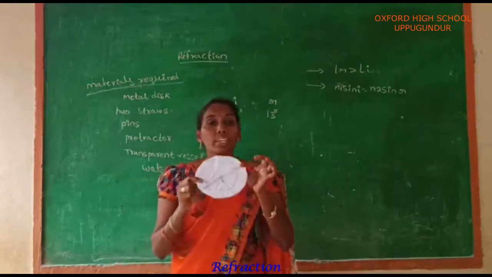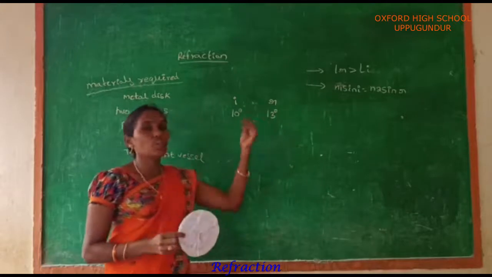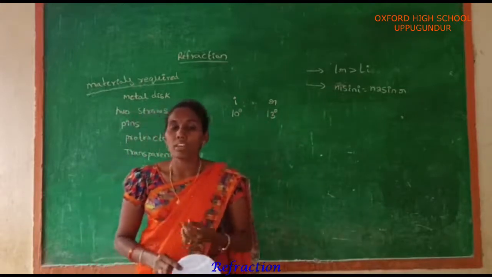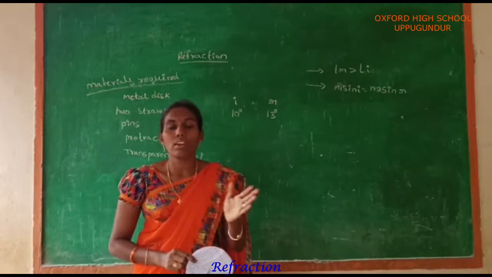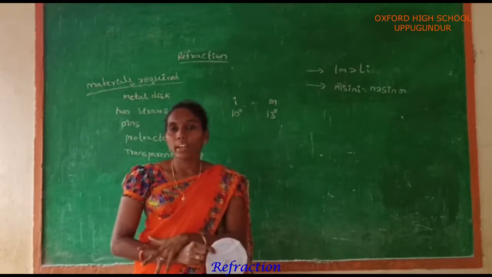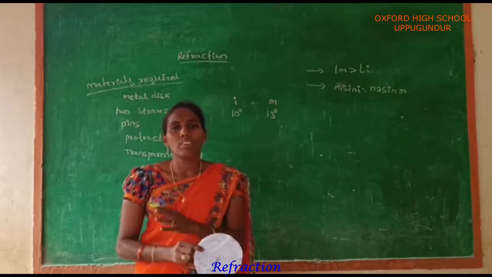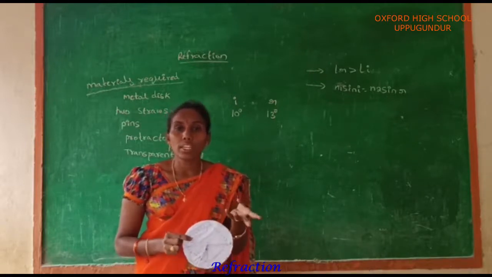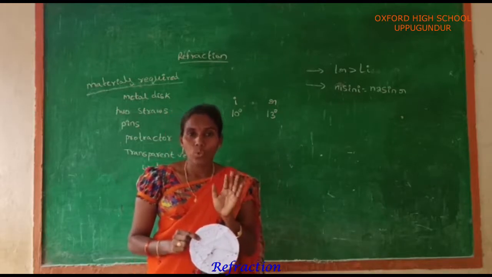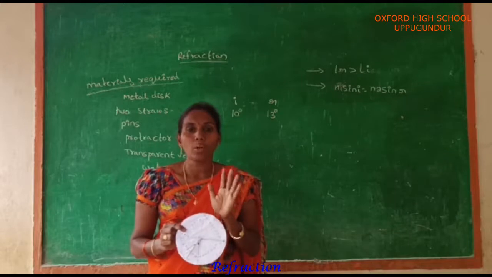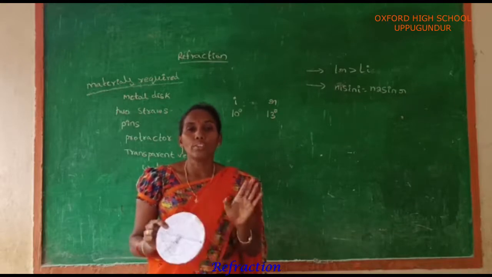Repeat the same experiment with different angles of incidence and find out the corresponding angle of refraction. In the first case we take 10 degrees as the angle of incidence and find the corresponding angle of refraction. Do the same experiment with different angles of incidence like 20 degrees, 30 degrees, 40 degrees. Up to 48 degrees only this experiment should be done. Other than this, the experiment should not be verified.